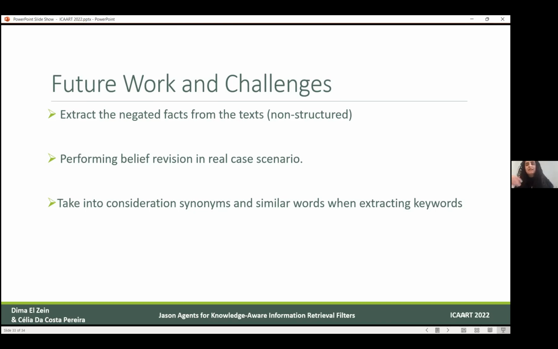In this case, we will really detect if the user has 2 contradictory beliefs. And finally, we would also like to take into consideration the synonyms and similar words in order to reduce the size of the belief base and make it more efficient.